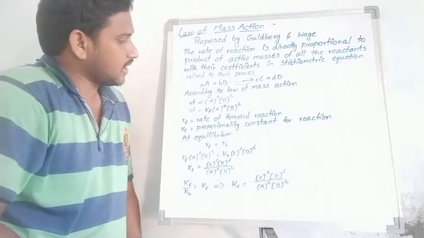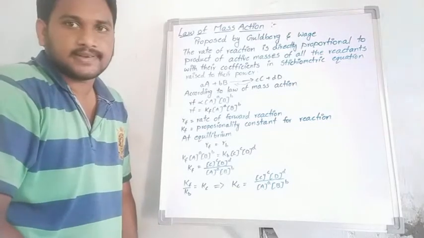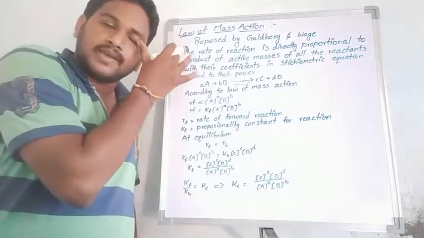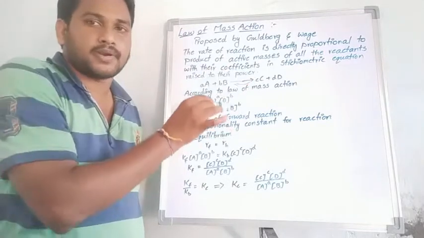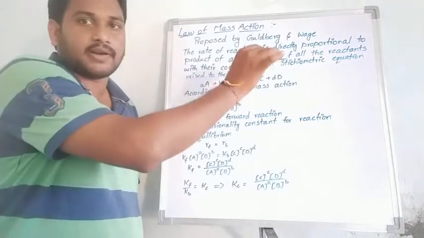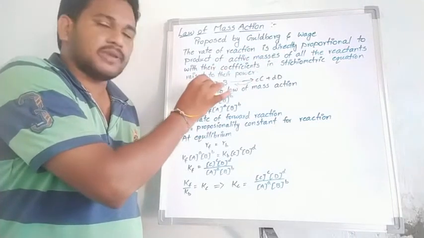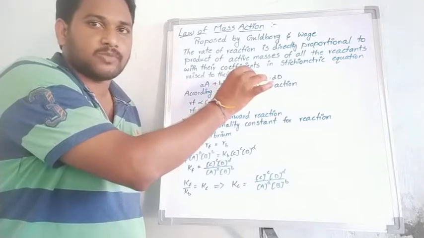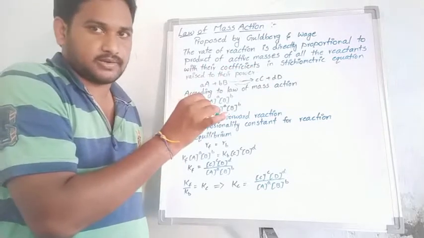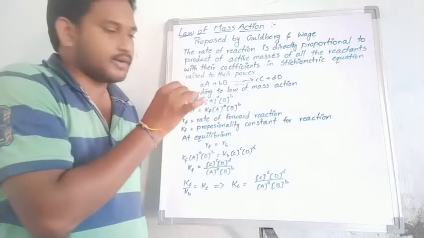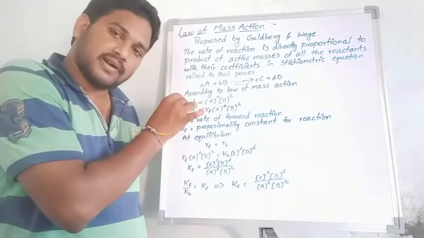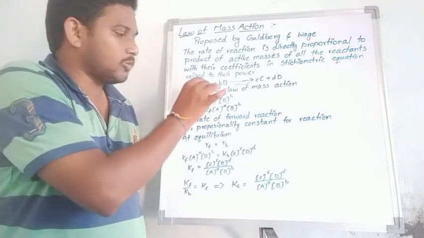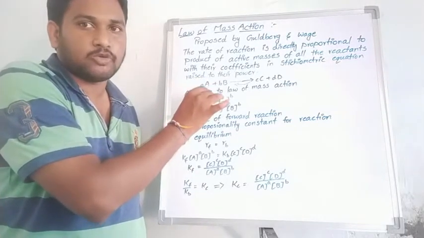Students, according to the law of mass action, take the rate of the forward reaction. That means reactants are converted to products, only the forward reaction: a A plus b B as the reactants and c C plus d D as the products. The rate of the forward reaction is directly proportional to the concentration of A raised to the power a into the concentration of B raised to the power b.